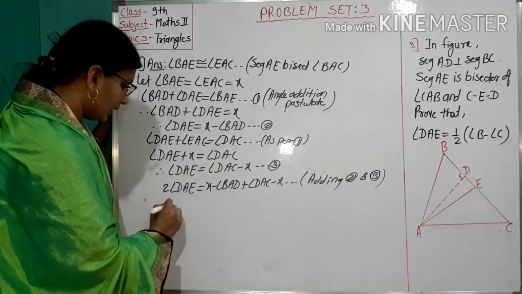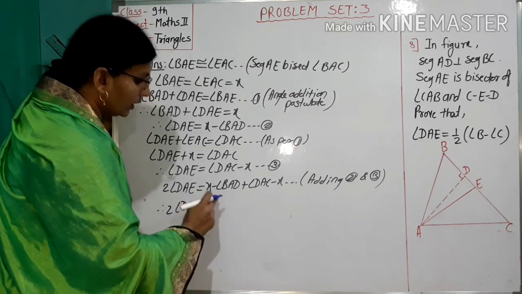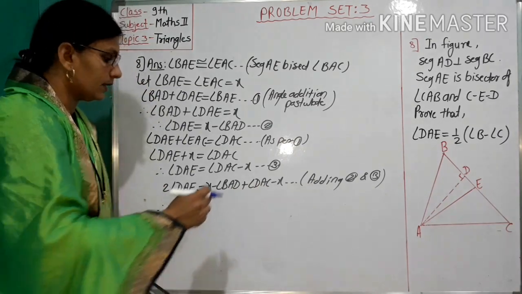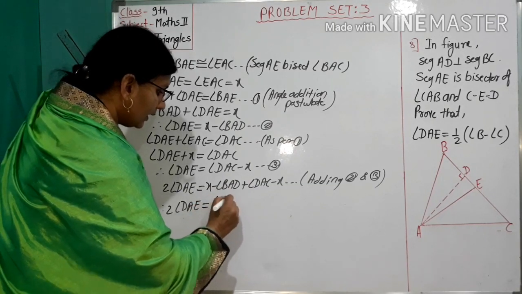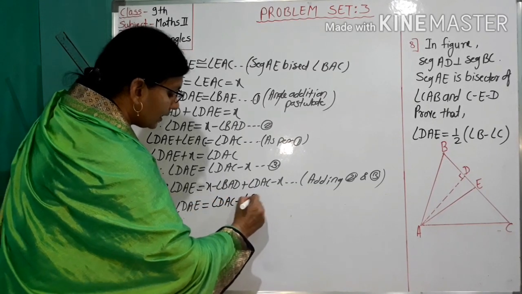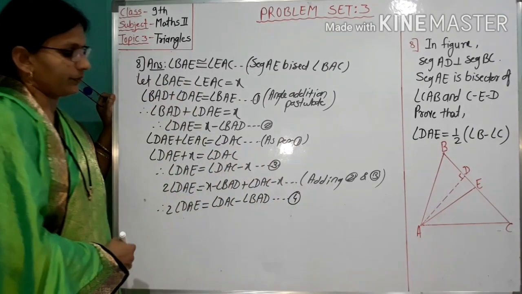And therefore, this 2 angle DAE equals, X minus X gets cancelled, angle DAC minus angle BAD. Number 4.